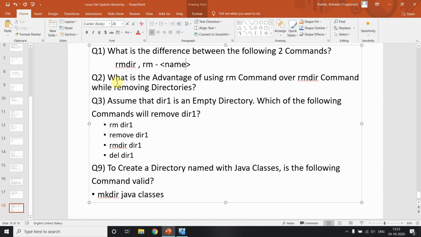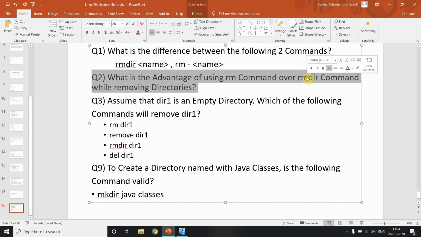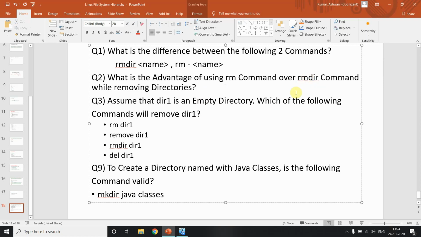So what is the difference between these two commands? And the second question is: what is the advantage of using the rm command over the rmdir command while removing directories? You know what the advantage is, why we are using it, and why the other command is useless. We already discussed it, right?